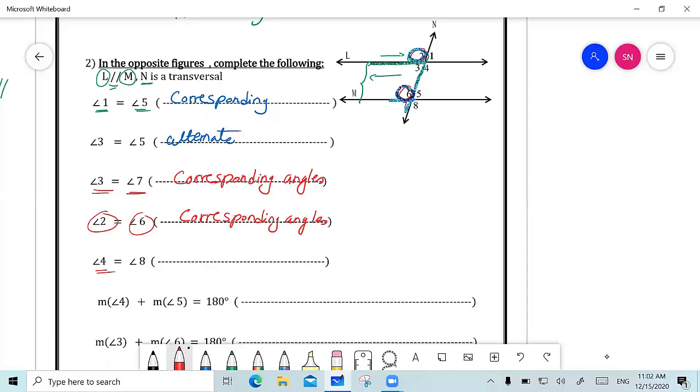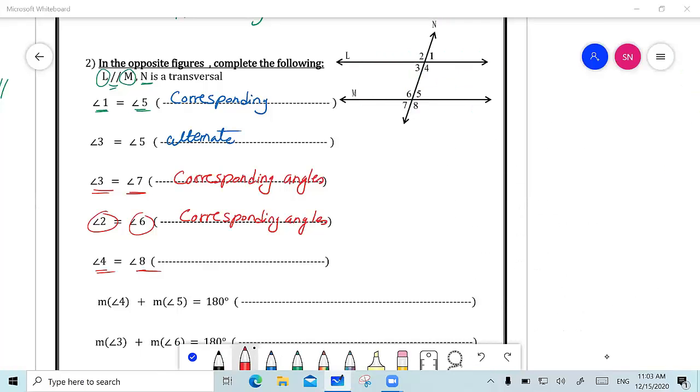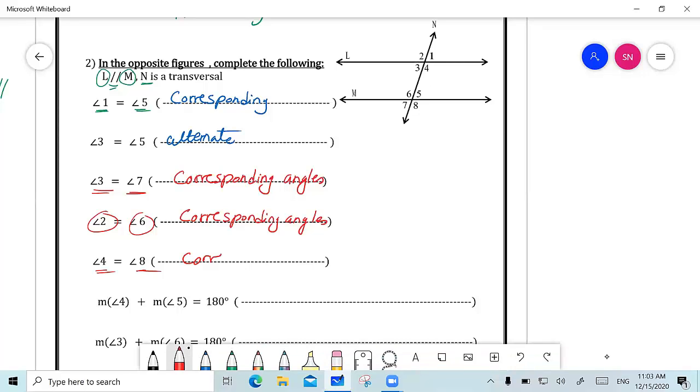And why is angle 4 equal to angle 8? Omar Ayman? They're corresponding. They are corresponding angles, exactly. Angle 4 and angle 8, they are corresponding angles. Why? Because one of them is interior, the other is exterior, and both of them are on the same side of the transversal.